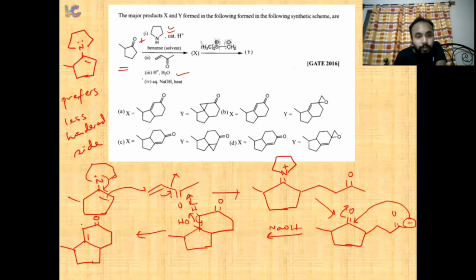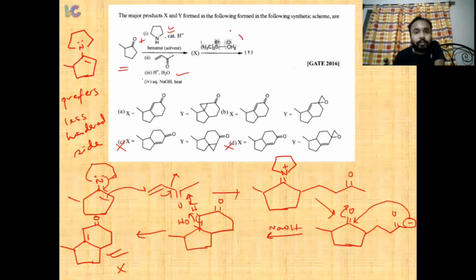So this is our X. Let's match with X. Options C and D are not correct because our X doesn't match, right? So we are left with option A or B.